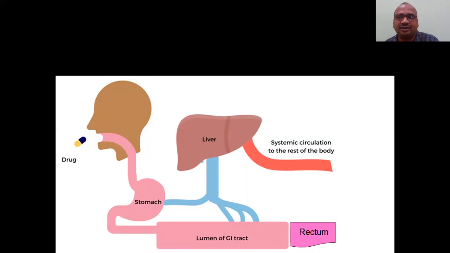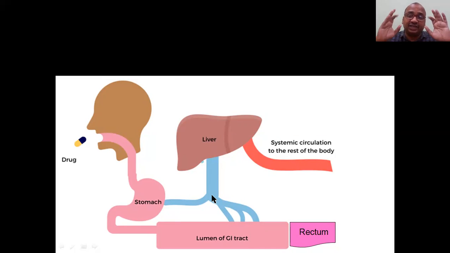All the blood vessels coming from the stomach, the small intestine and the large intestine first pass to the liver, and only then enter the systemic circulation. Here you can see the systemic circulation. So before entry into the systemic circulation, whatever you take orally must pass through the liver.